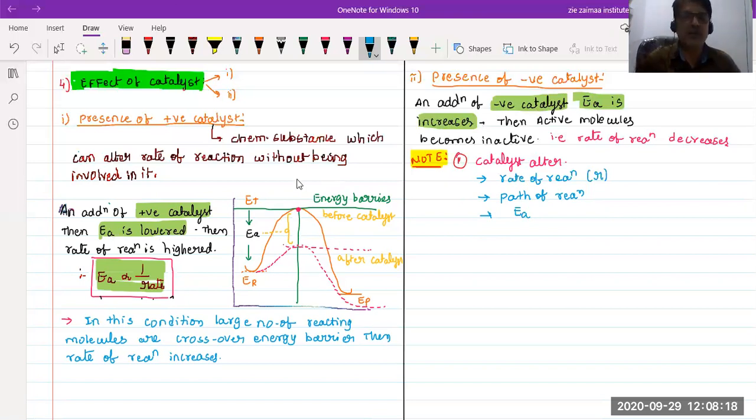Okay, we are having another chapter, surface chemistry. There we can learn about what a positive catalyst is, what it means, and what the examples are. Okay, positive catalyst and negative catalyst.